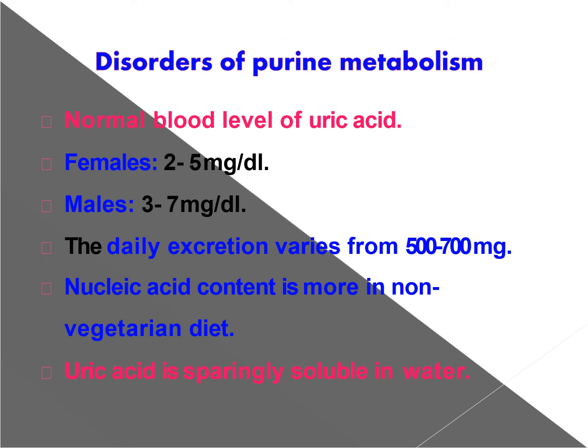Disorders concerning purine metabolism. The normal blood level of uric acid is 2 to 5 milligrams per deciliter in females and 3 to 7 milligrams per deciliter in males. Daily excretion of uric acid is 500 to 700 milligrams. Nucleic acid content is higher in a non-vegetarian diet. Uric acid is sparingly soluble in water.